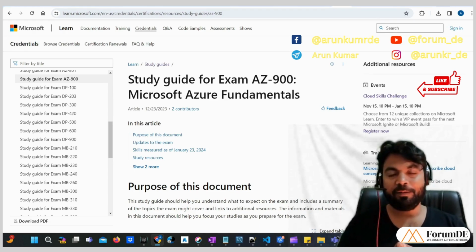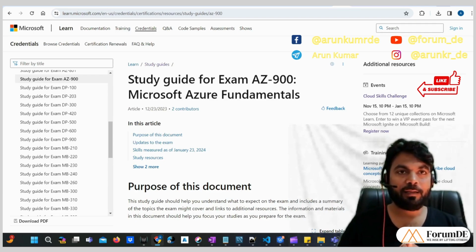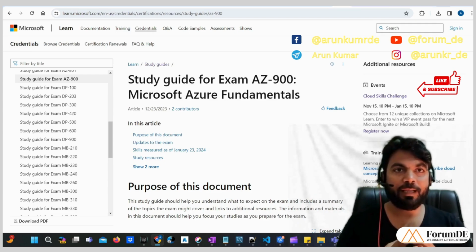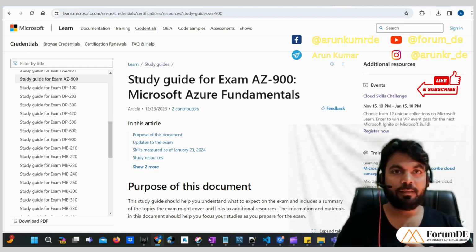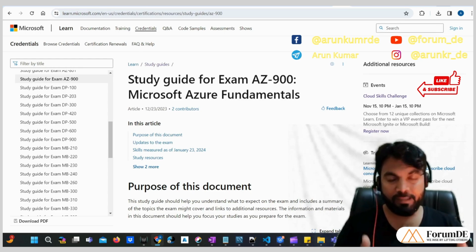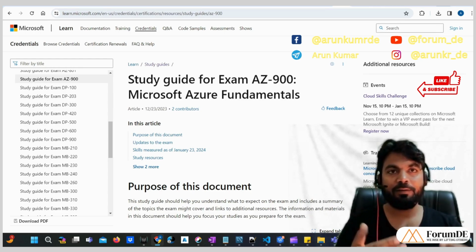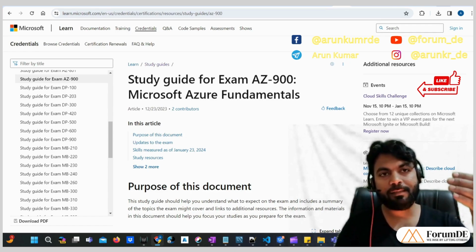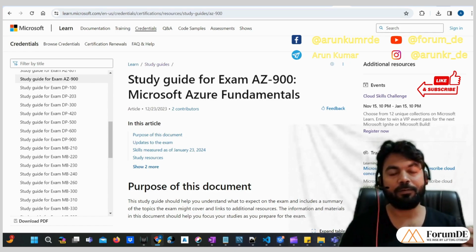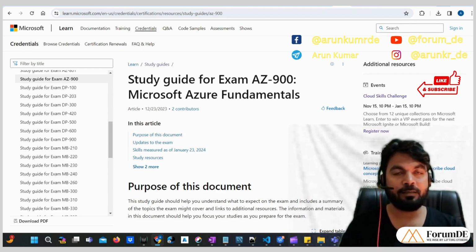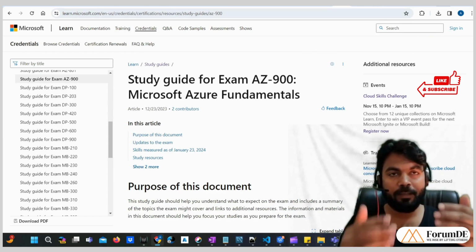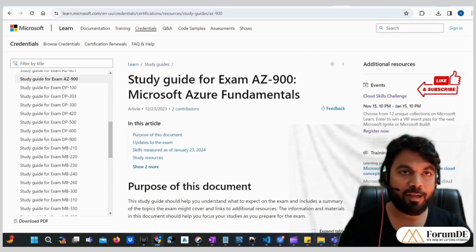And today I have brought another interesting topic in front of you, regarding Azure certification. Many people ask which certification I should do, what is the path or what is the syllabus which I should follow to clear that certification, from which section, how much percentage of questions are asked. With all these details I have come up today.